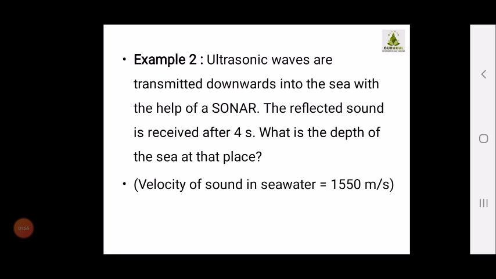The second example is: ultrasonic waves are transmitted towards the sea with the help of sonar. The reflected sound is received after 4 seconds. What is the depth of the sea at that particular place? Velocity of the sound in water is 1500 meter per second.